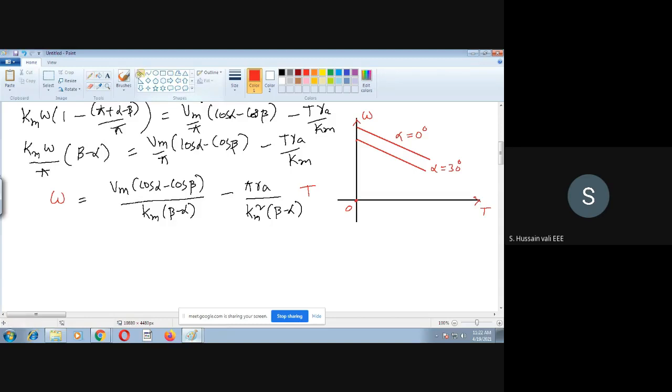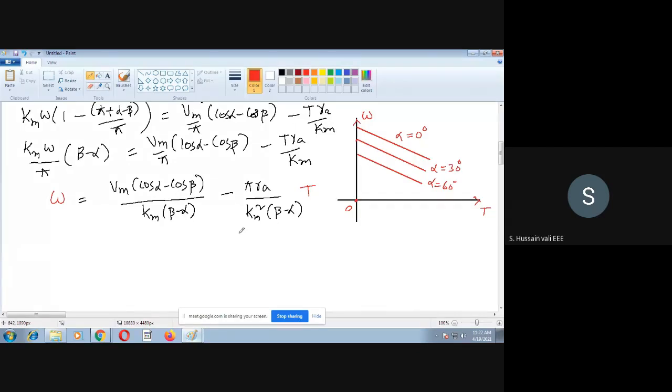Similarly, if you further increase alpha to 60, you will get this kind of graphs. So this is the speed torque characteristics of this single phase fully controlled fed separately excited DC motor.